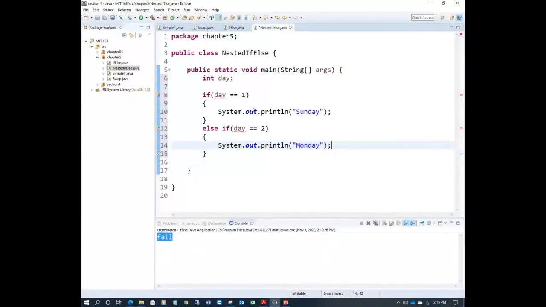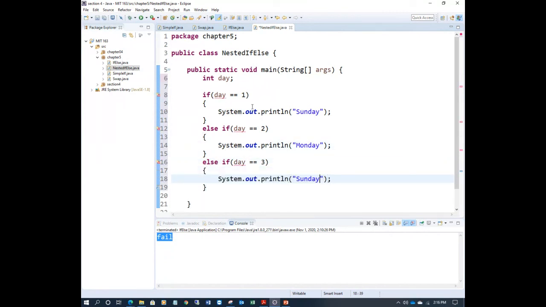Otherwise, still if it is not 2, I will say else if day equal to 3, you make it Tuesday. The program is getting bigger.